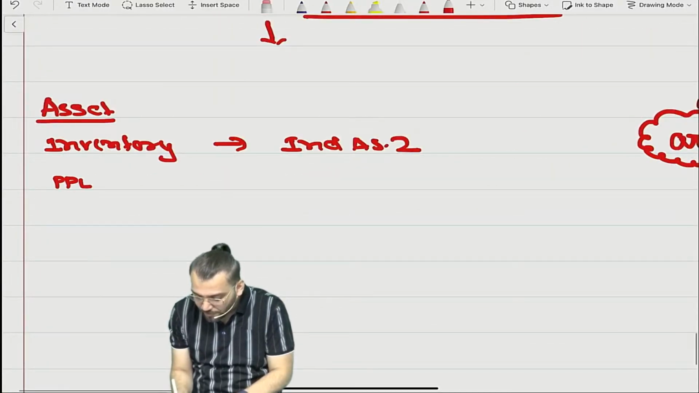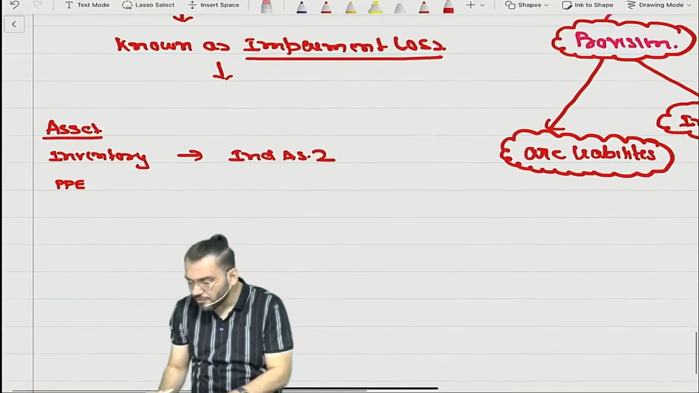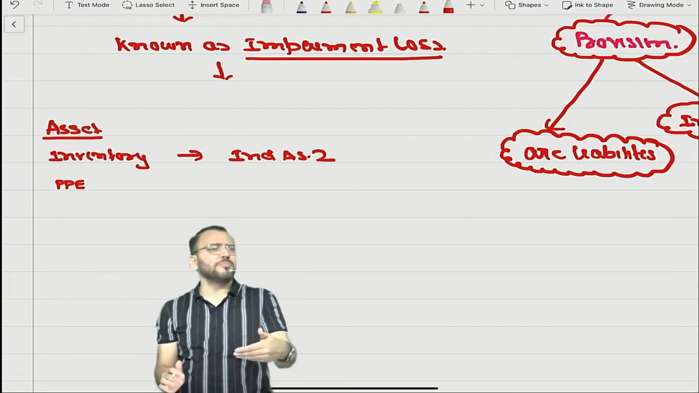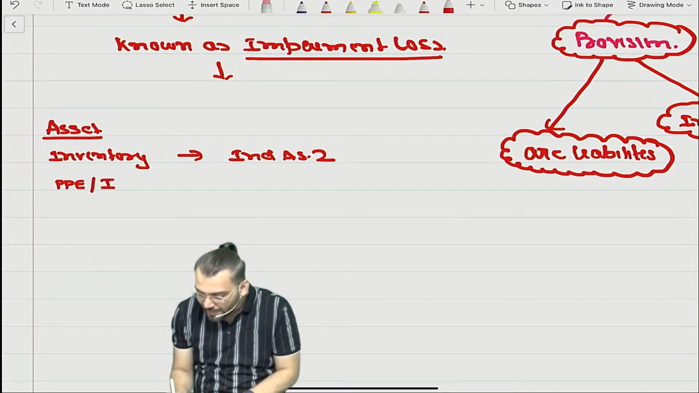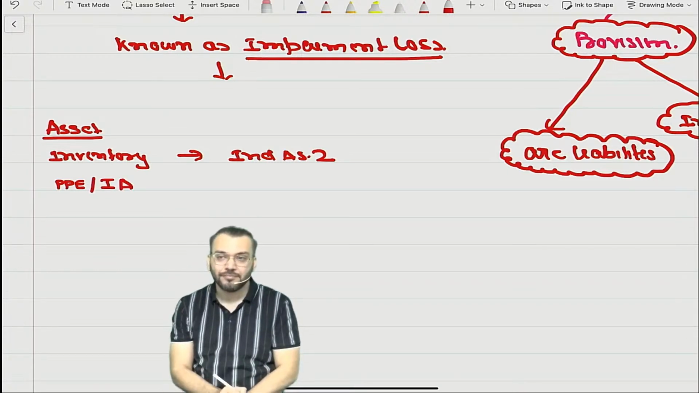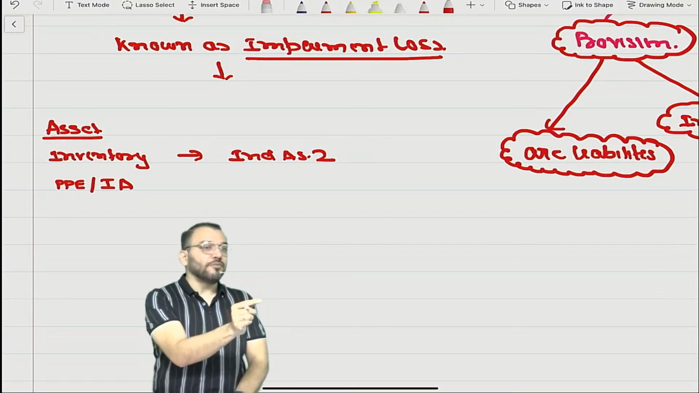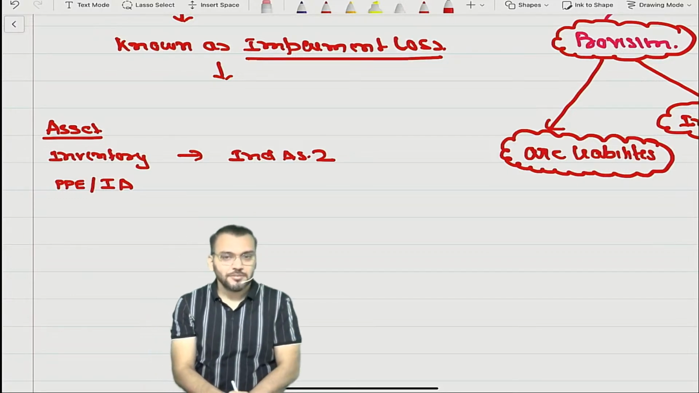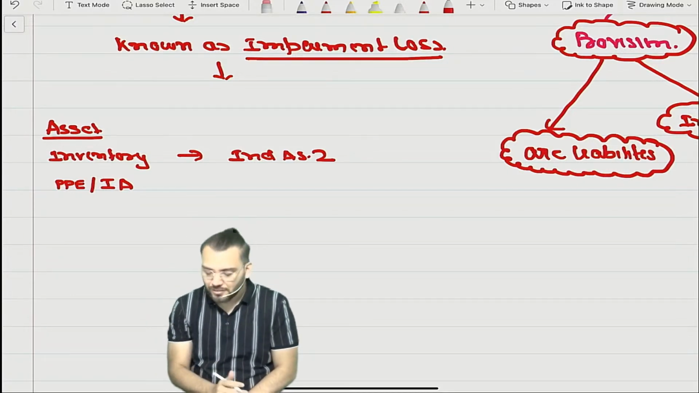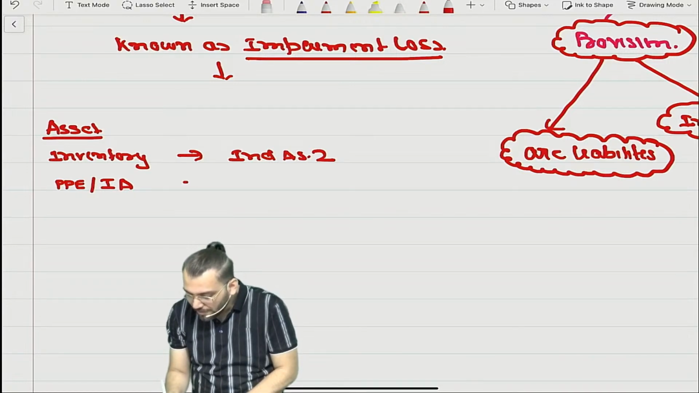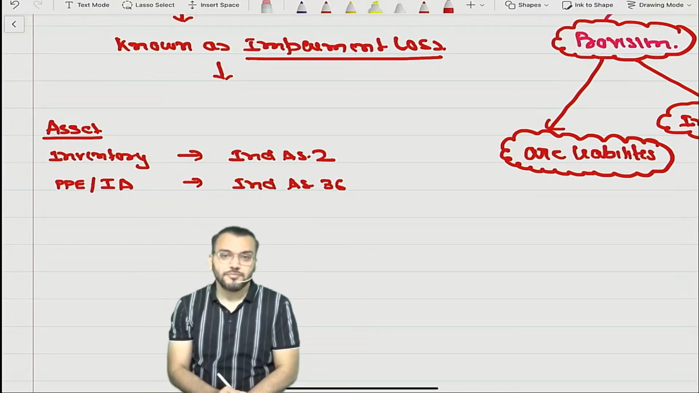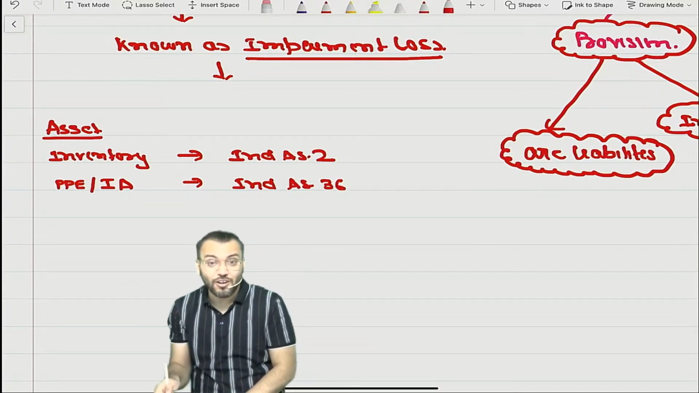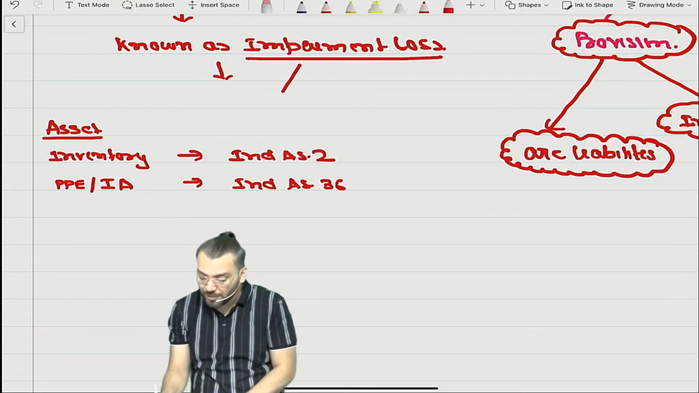You know property, plant and equipment? You have done AS 10, property, plant and equipment. We call it PPE. Then intangible asset, IA. IA means intangible asset. If you want, write down the full term, intangible asset. This will be covered under Ind AS 36, coming soon. These are all impairment loss. We are discussing impairment loss now.